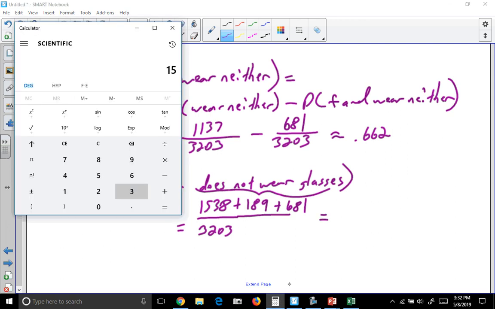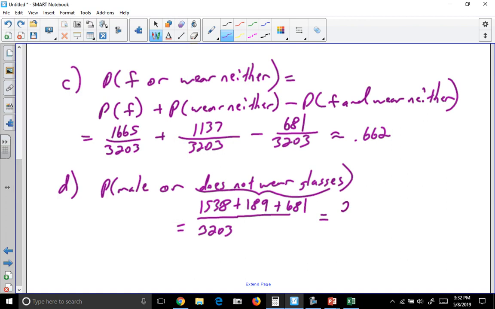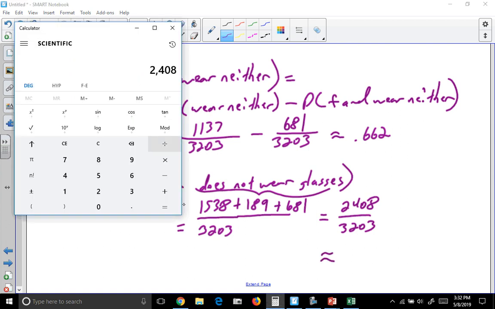So 1,538 plus 189 plus 681 out of 3,203. So we could convert that to a decimal. About 0.752.